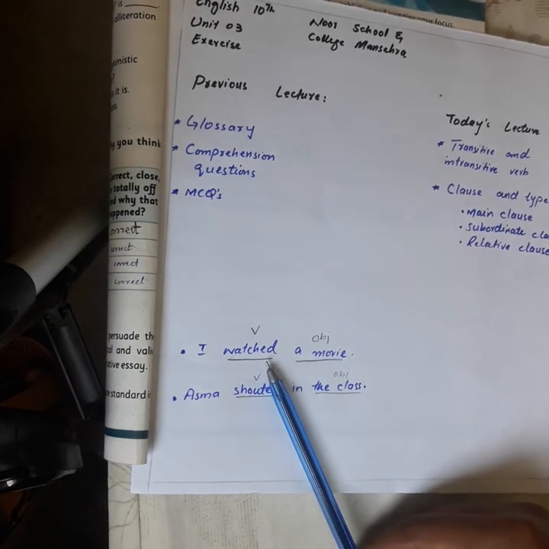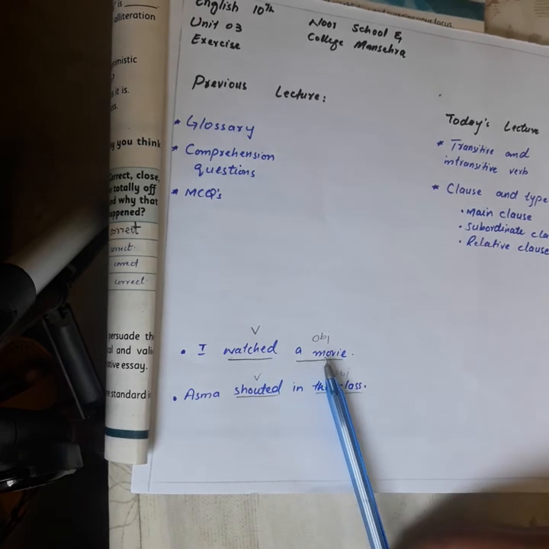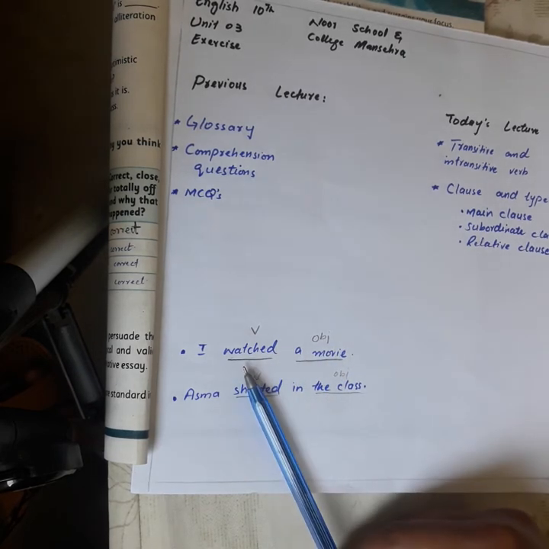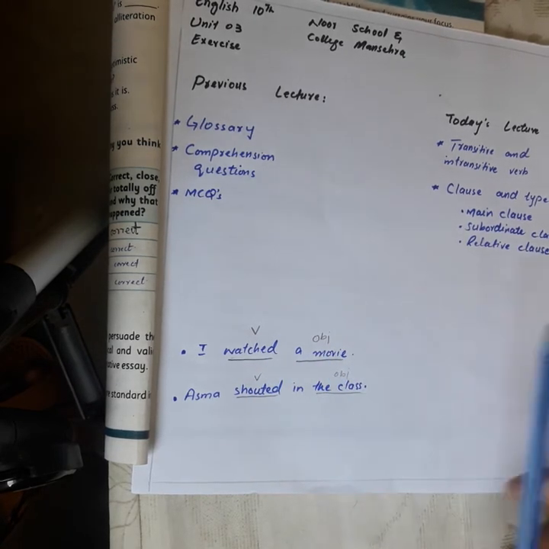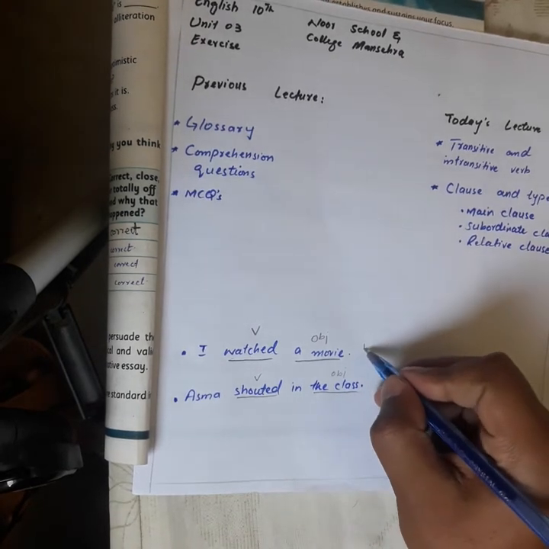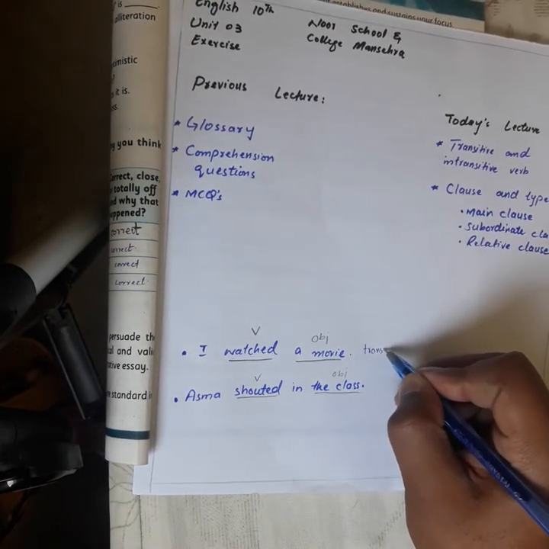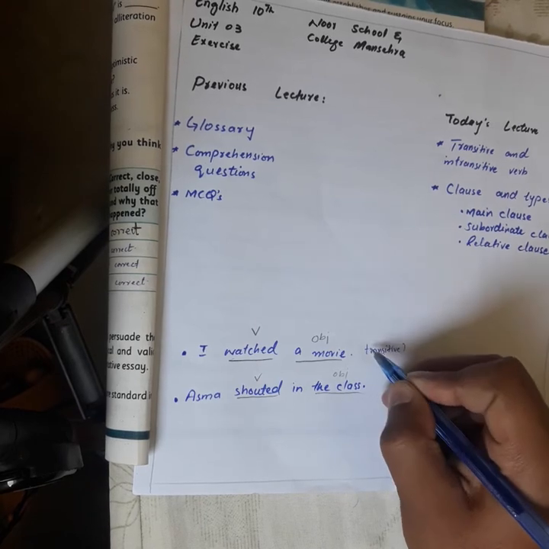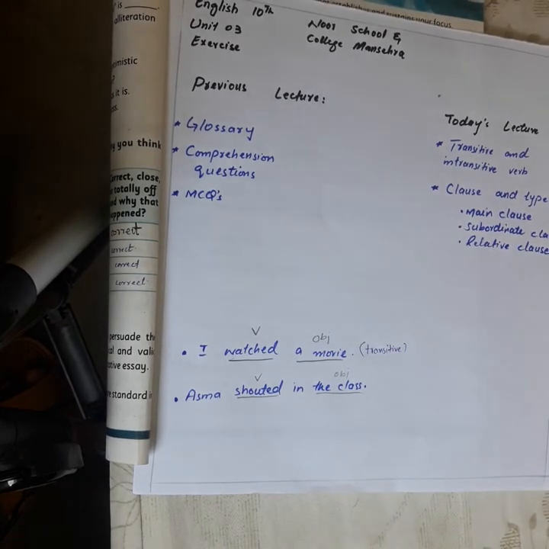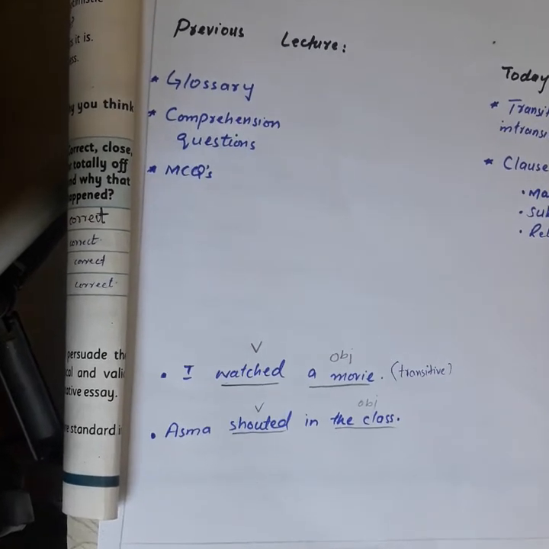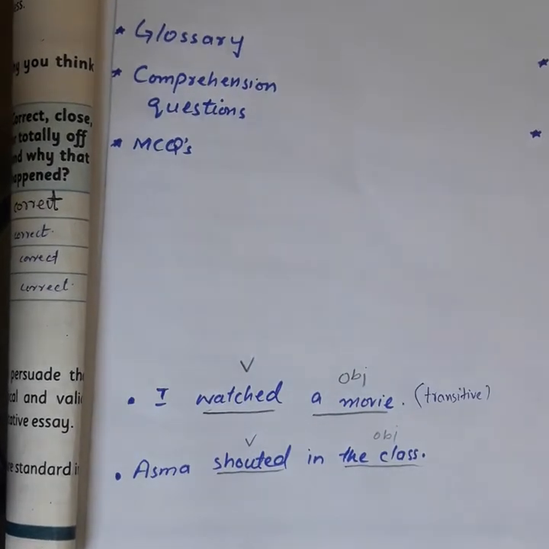So a verb which has a direct object is called a transitive verb.